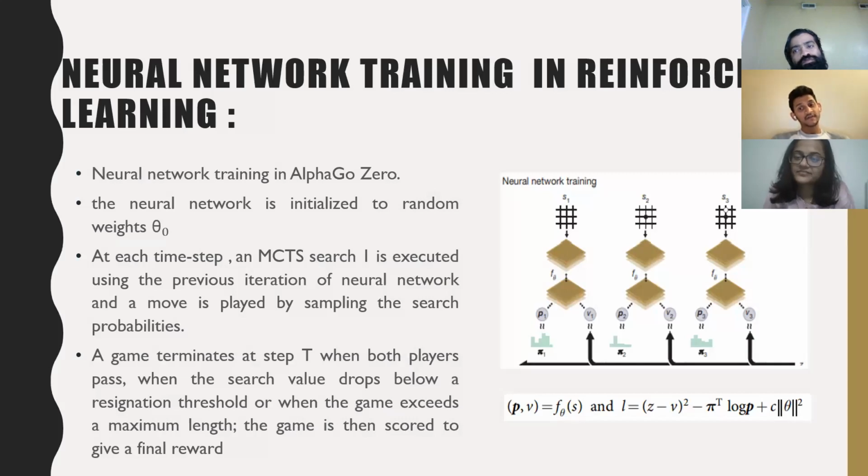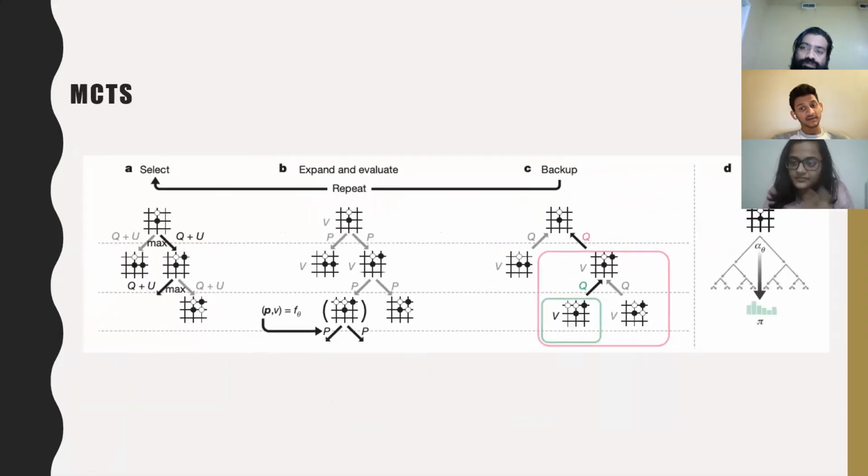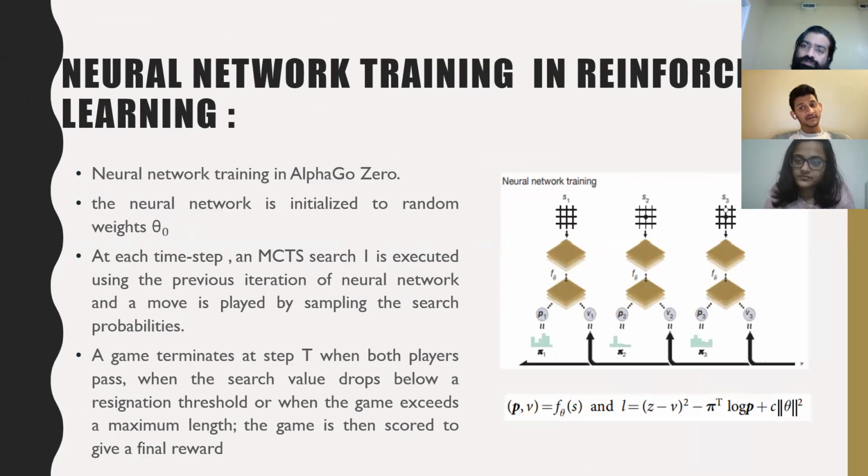The neural network parameters are adjusted to maximize the similarity between the policy vectors and the search probabilities. Here we are going to minimize the error between the predicted value and the game winner, that is the game winners and the game losers.